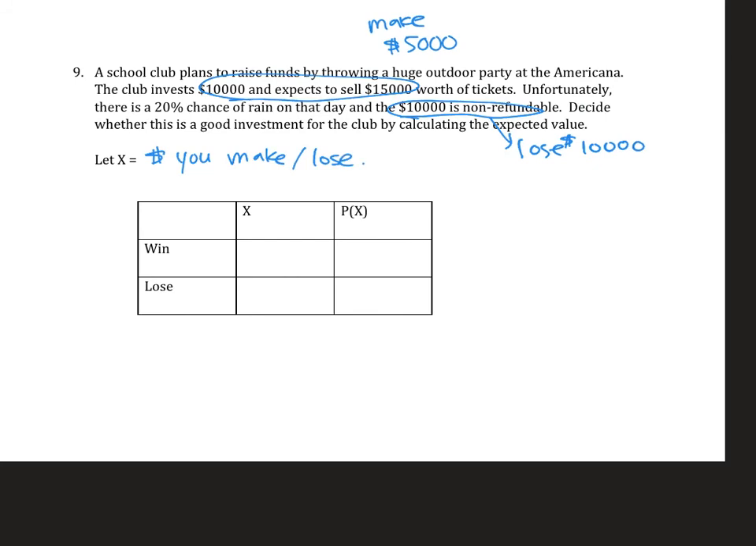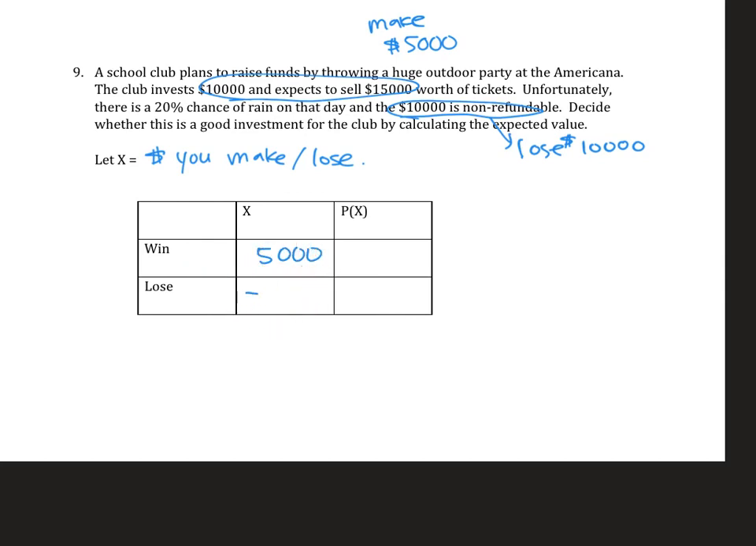Basically the concept is if the expected value is positive, that means you're expected to make money on average. However, when the expected value is negative, that means you're losing money, right? So on average, you're expected to lose money, so maybe that's not a good investment. That's what we're going to try to calculate here. Okay, so this is our random variable and probability distribution. We have two outcomes. If you throw this event, either you make $5,000, right? Or you can lose $10,000.